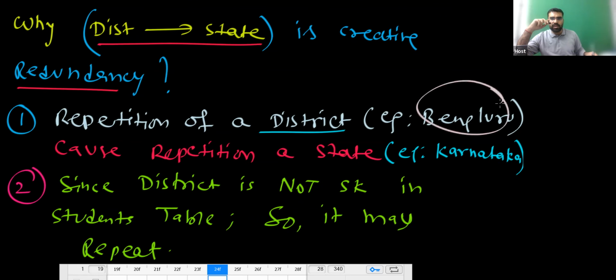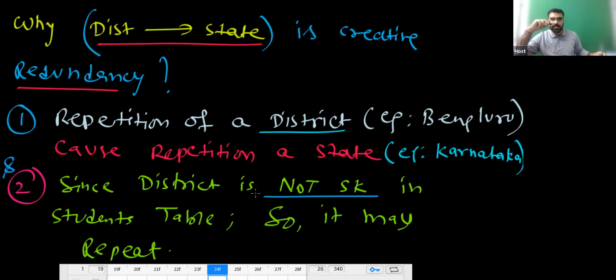If you repeat Bengaluru 100 times, then Karnataka will repeat 100 times. Now you can notice, if you repeat Jaipur 1000 times, then Rajasthan will repeat 1000 times. And the second reason is this: since district is not a super key, it may repeat.